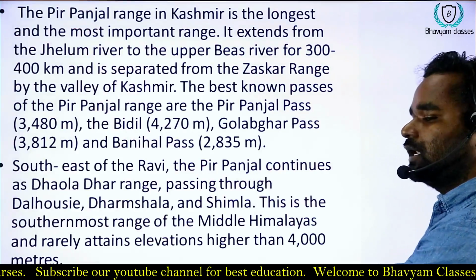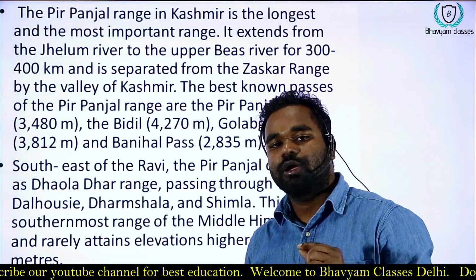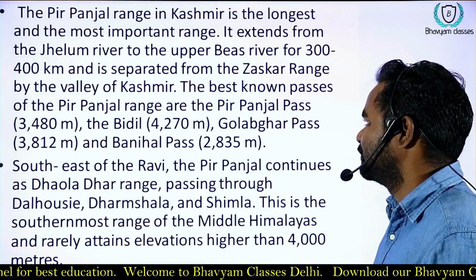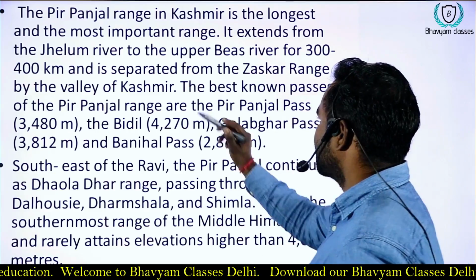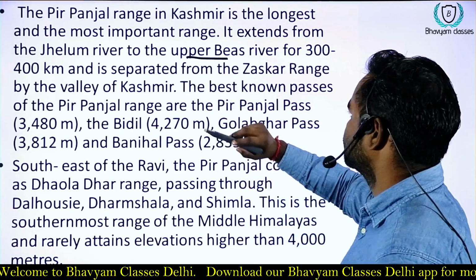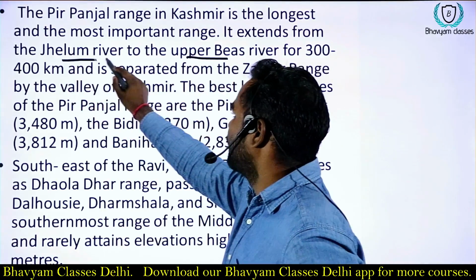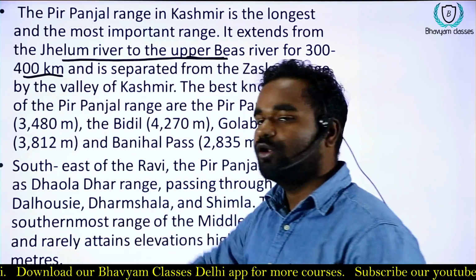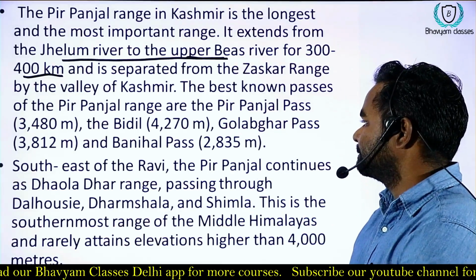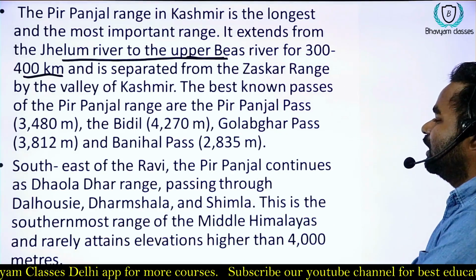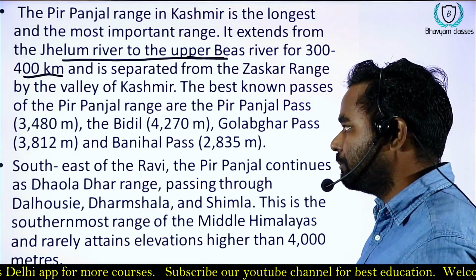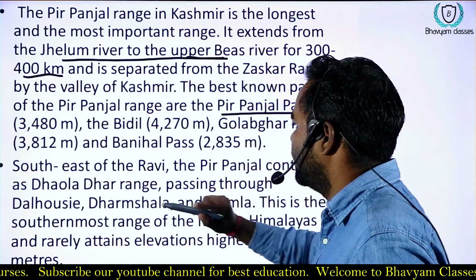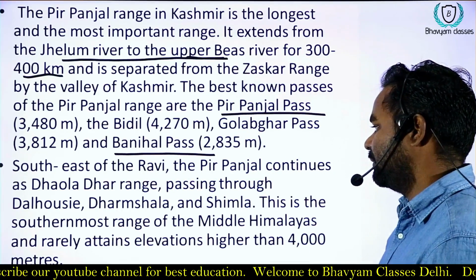So Pir Panjal is the longest range in Jammu and Kashmir. Okay. It extends from the Jhelum river to the Upper Beas river, and it is 400 kilometer in extension. Okay. And we have some important passes in the Pir Panjal range, like the Pir Panjal Pass and the Banihal Pass. Okay.